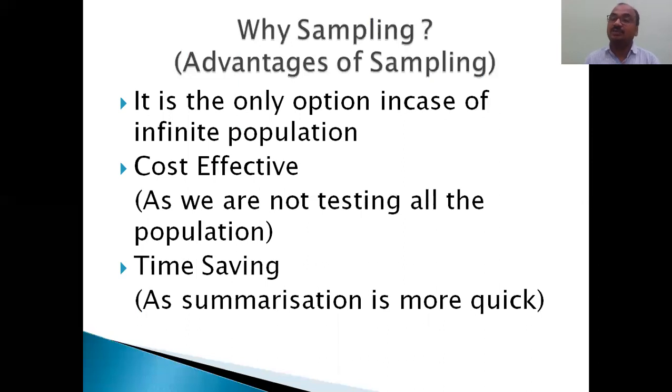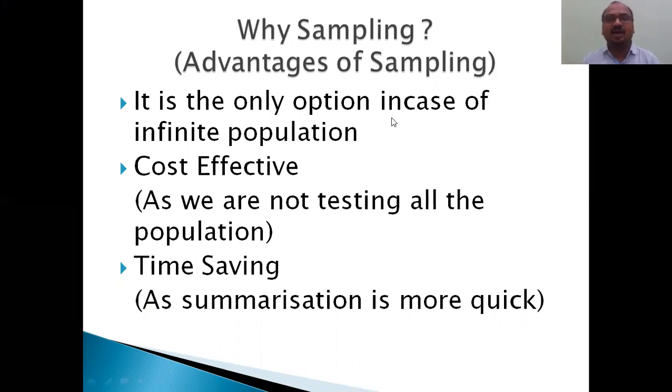Why sampling? Why do we have to take a sample? What are the advantages? Why can't we test the entire population? If you do an entire population test, it's a waste. Daily you are producing 50,000 tablets and you are testing all 50,000 tablets daily. Then what will you pay the employees, what will you earn, what will you spend on marketing? It's a waste.